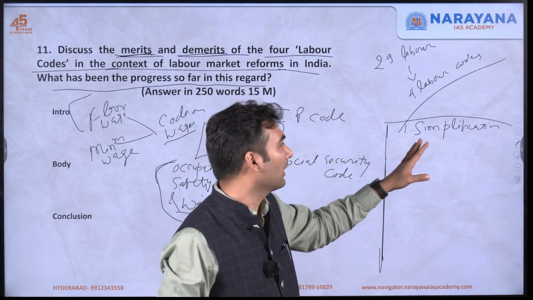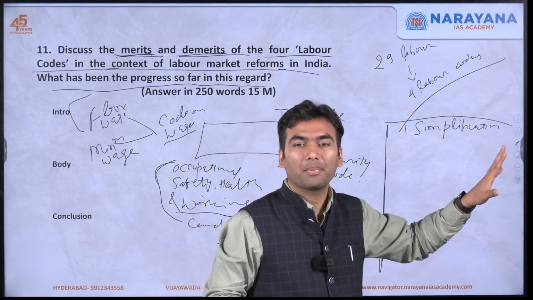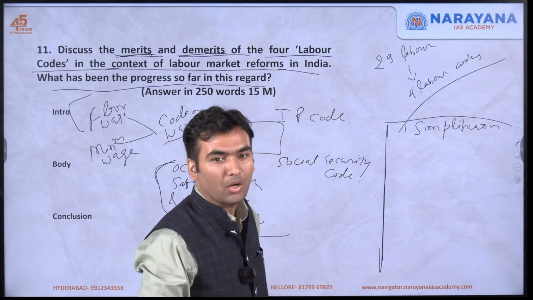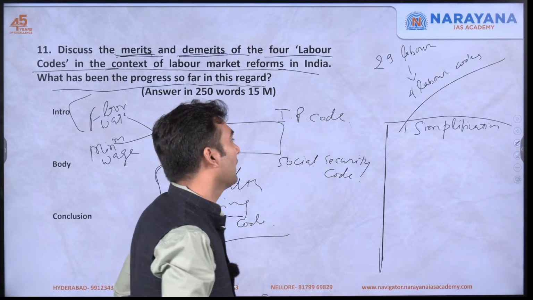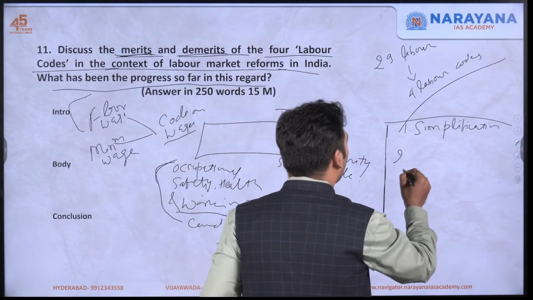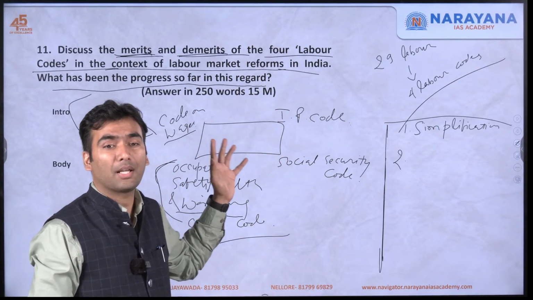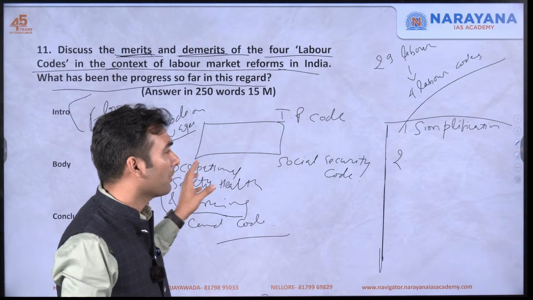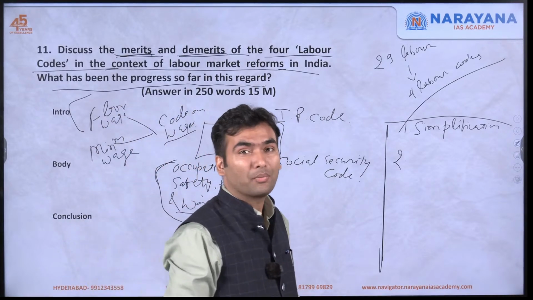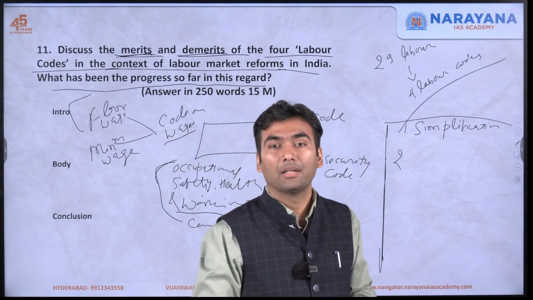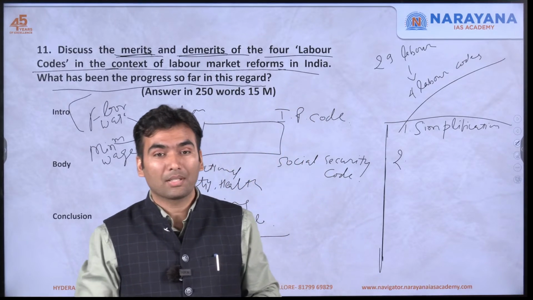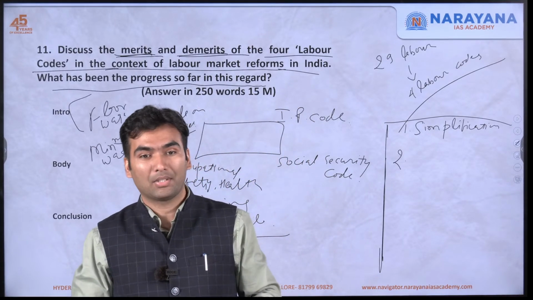So it is clearing the clutter, it is simplifying the labor laws, so it would improve the implementation. Then for each of these codes you can write one or two points, like floor wages and minimum wages. These would be fixed by the state government based on various criteria like skill level, inflation level, the cost of living, etc.